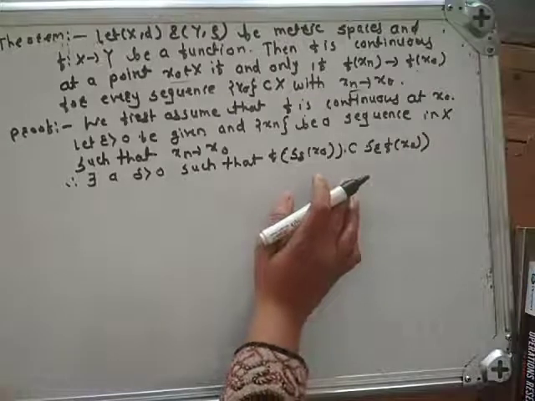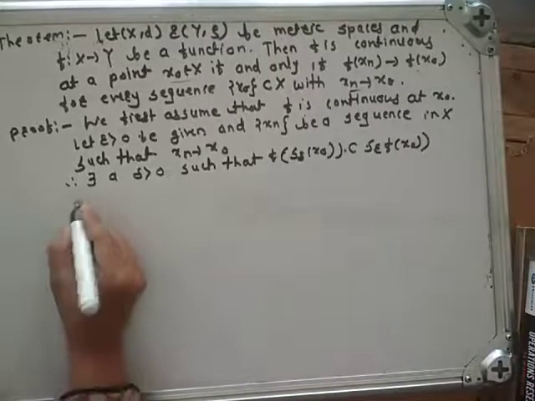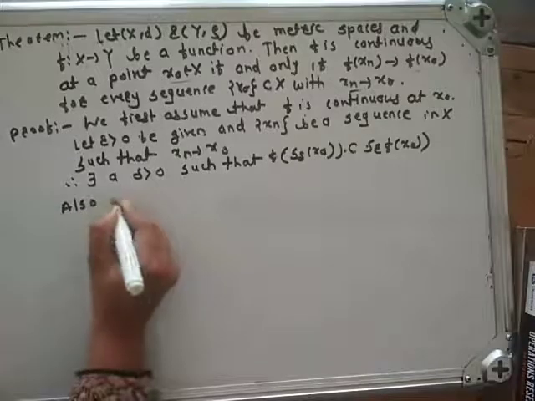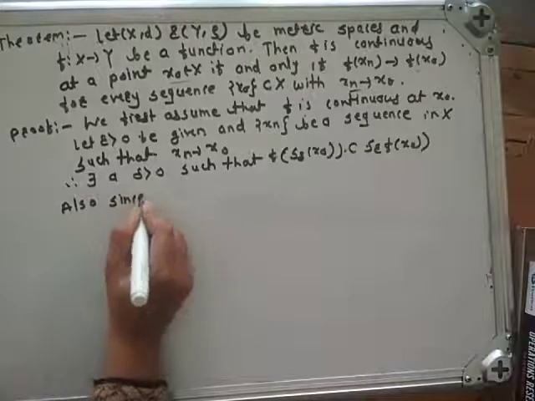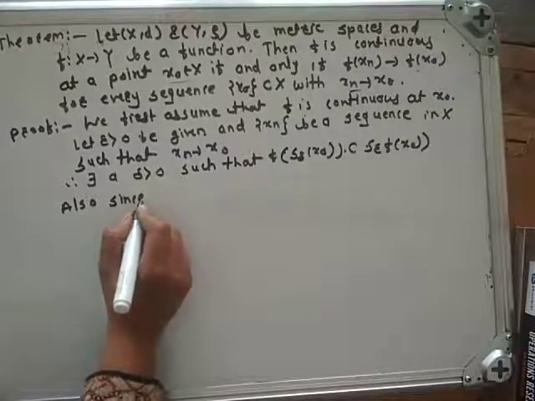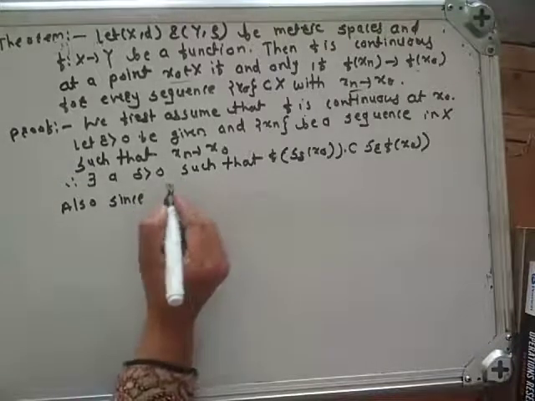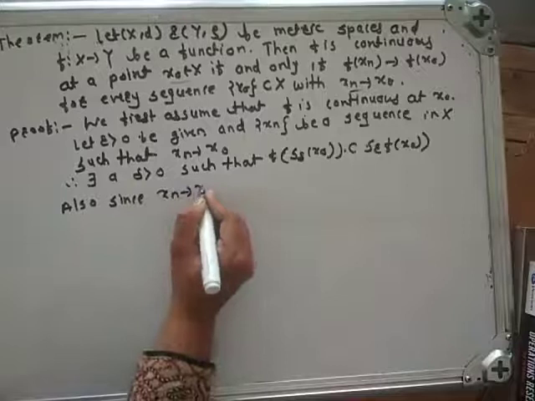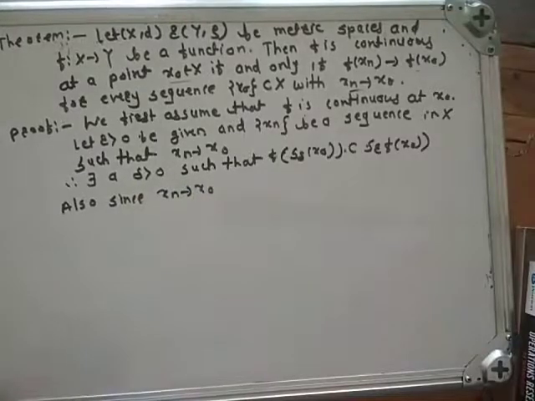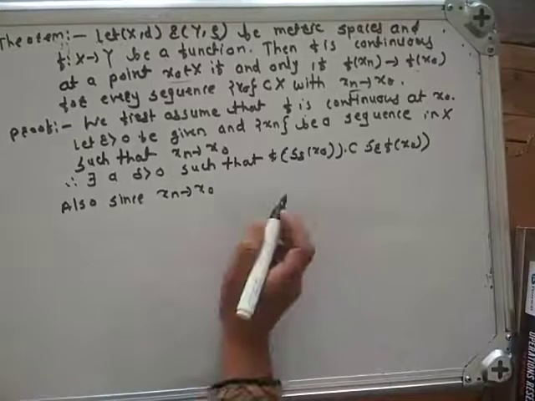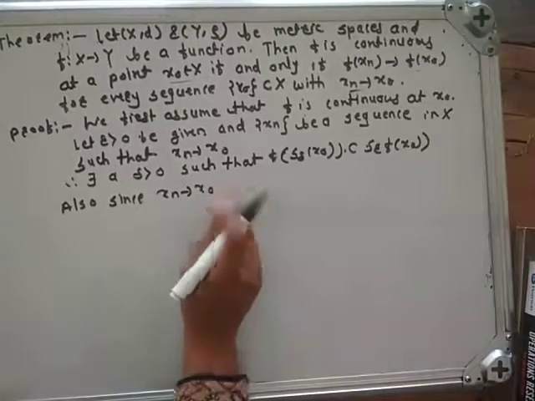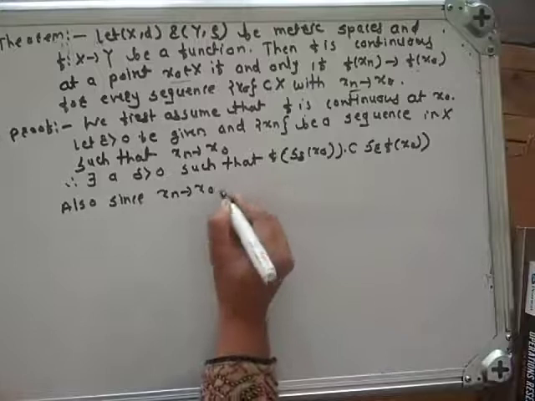also since xn converges to x0, now here use the definition of convergence of sequence.